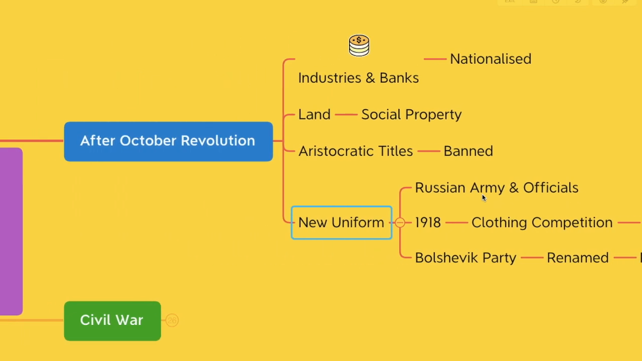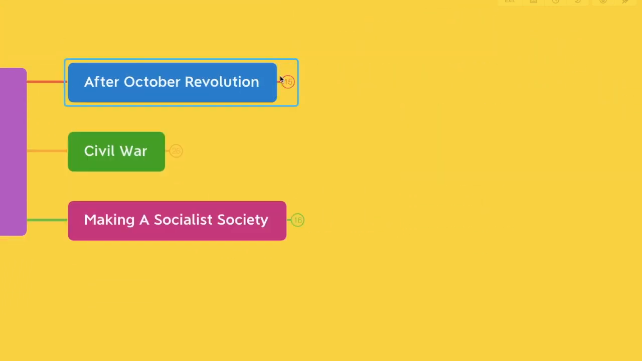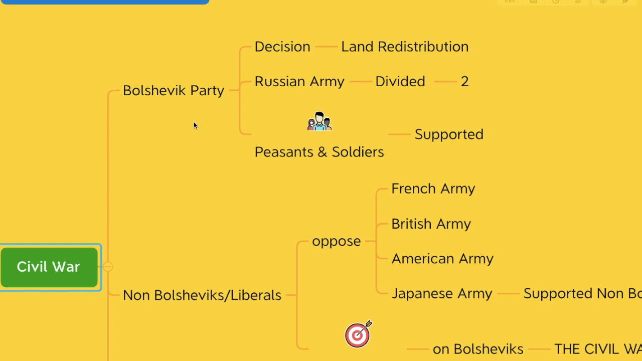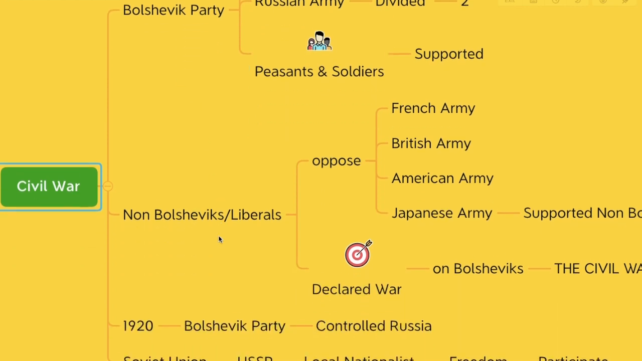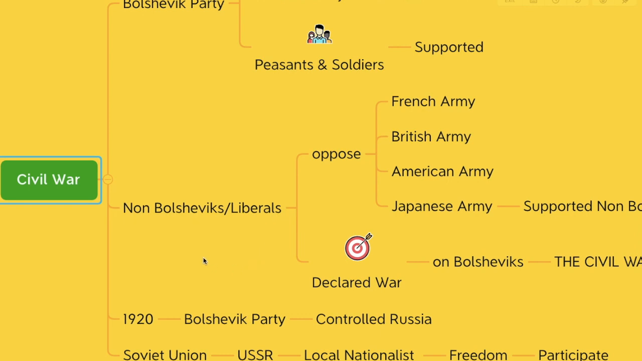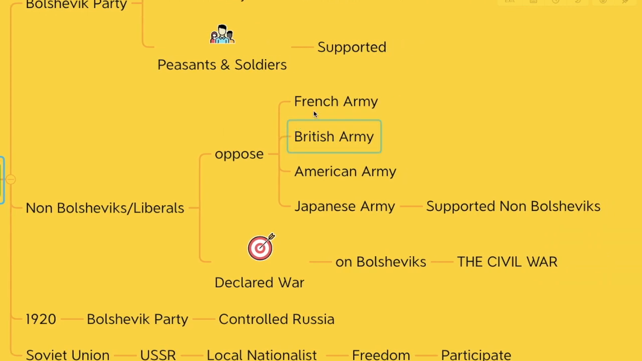Now let's learn a little bit more about the Civil War. Let's understand the situation. The Bolshevik Party had taken a decision of land distribution. The Russian army was divided into two groups. The peasants and soldiers supported the Bolshevik Party. But the non-Bolsheviks, liberals, and people who believed in the monarchy opposed all of this. In fact, they were supported by the French army, British army, American army, and Japanese army. They all supported non-Bolsheviks. Very soon they declared war on the Bolsheviks, and this war was called the Civil War.